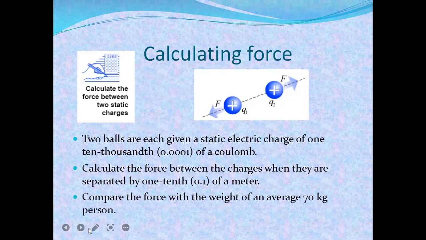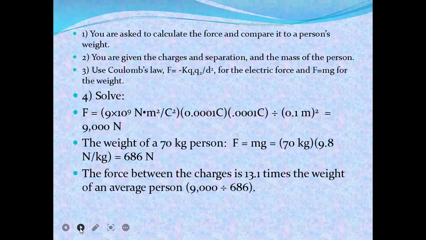Compare the force and weight of an average 70 kilogram person. You are asked to calculate the force and compare it to the person's weight. Given the charge, separation, and mass of the person, use Coulomb's law, F equals minus k Q1 Q2 divided by d squared, for the electric force, and F equals mg for the weight. And we can solve.